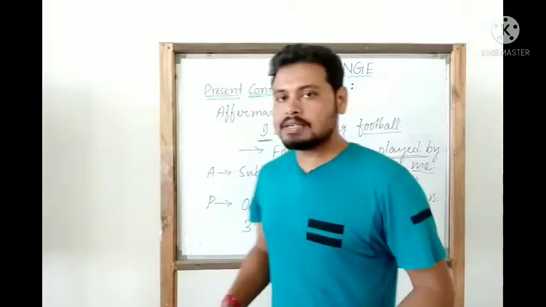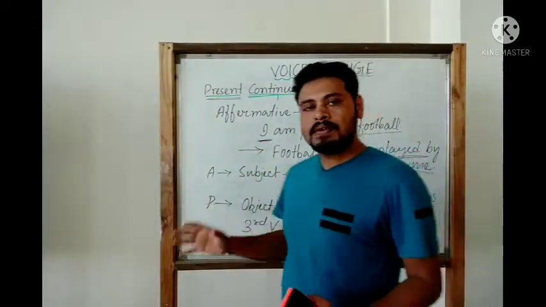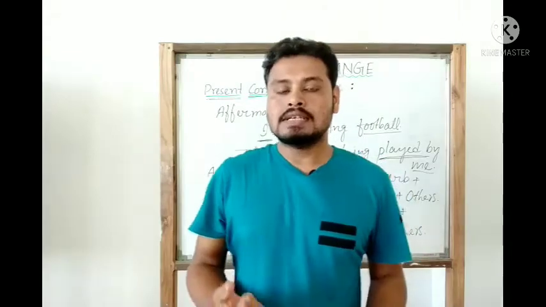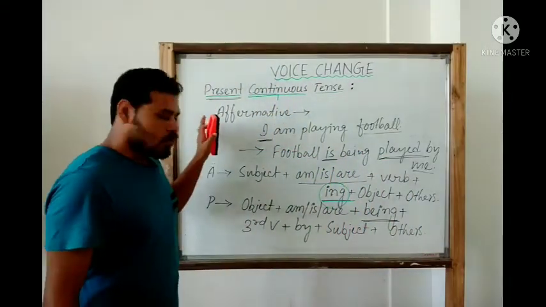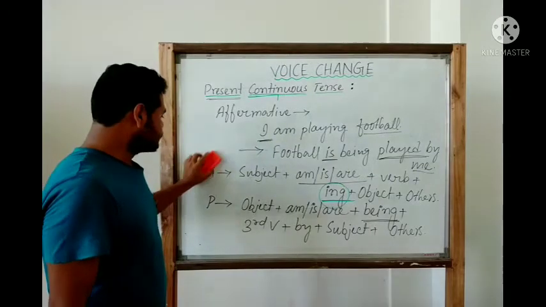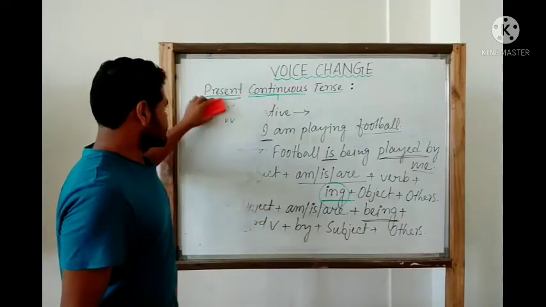So this is both the active and the passive structure of the affirmative sentences in present continuous tense. Hopefully this is understood. Now let us come to the negative sentences.